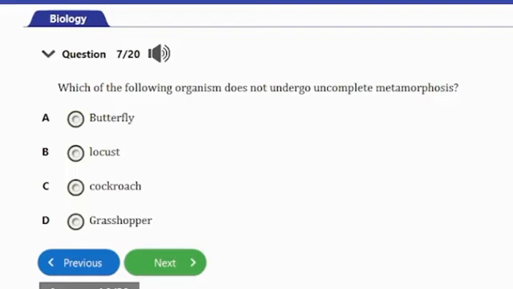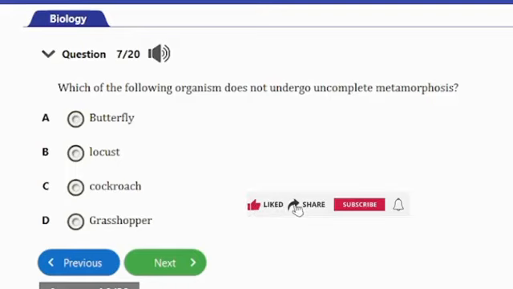Now, just looking at this question, you will see a double negation, does not, and then incomplete. So when we say it does not undergo incomplete metamorphosis, all we are trying to say is that it undergoes complete metamorphosis.